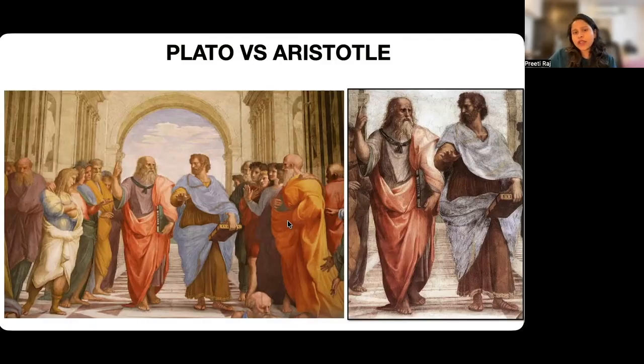Plato's gesture, as you can see, is pointing upwards, isn't it? The old man that you can see is Plato, and his left hand is pointing towards the sky. So what does it mean? Plato believed that the real truth is not in the physical world. The material world around us is temporary and imperfect. The highest reality exists in the world of ideas, forms, eternal truth.